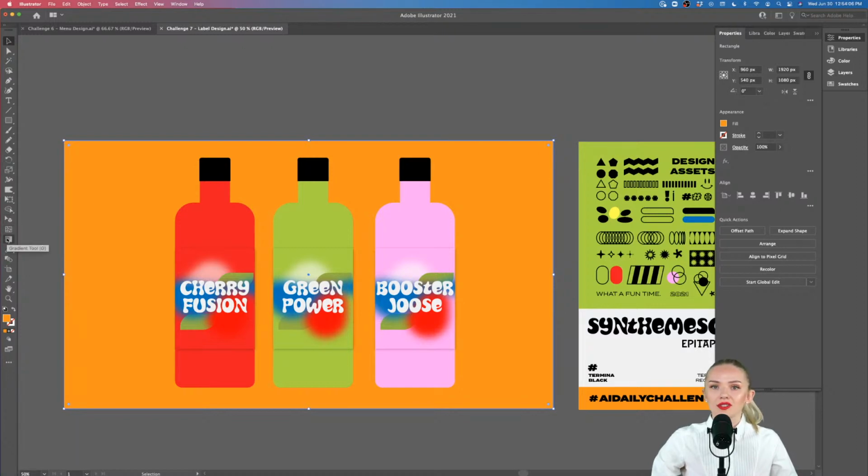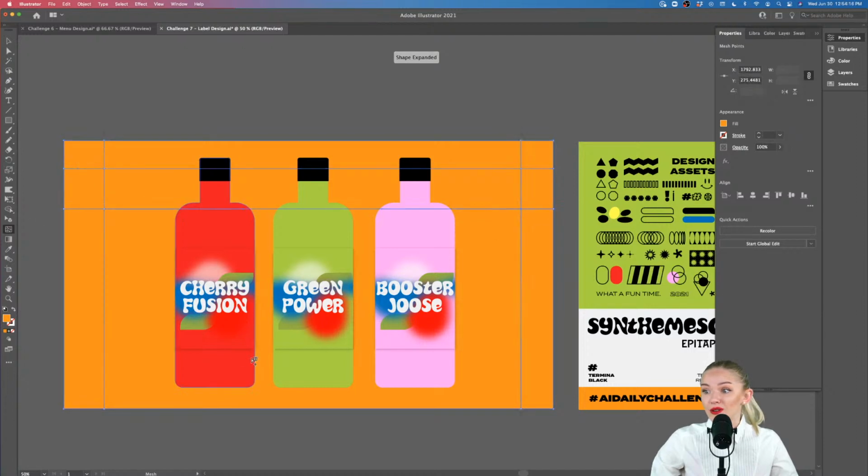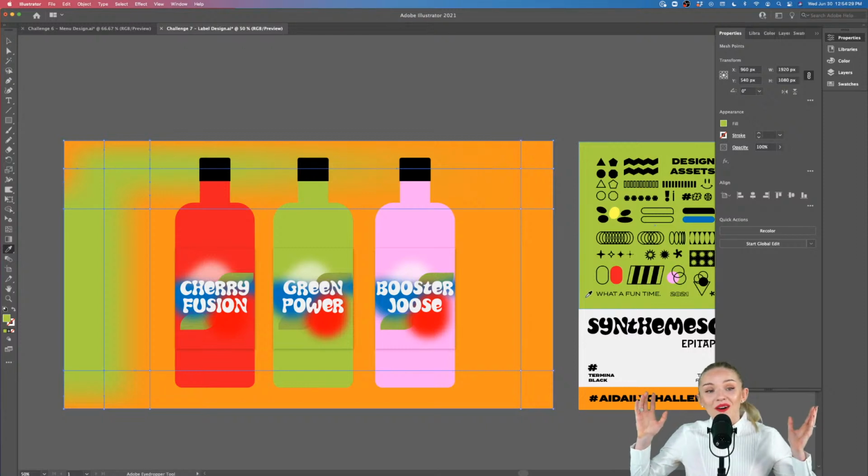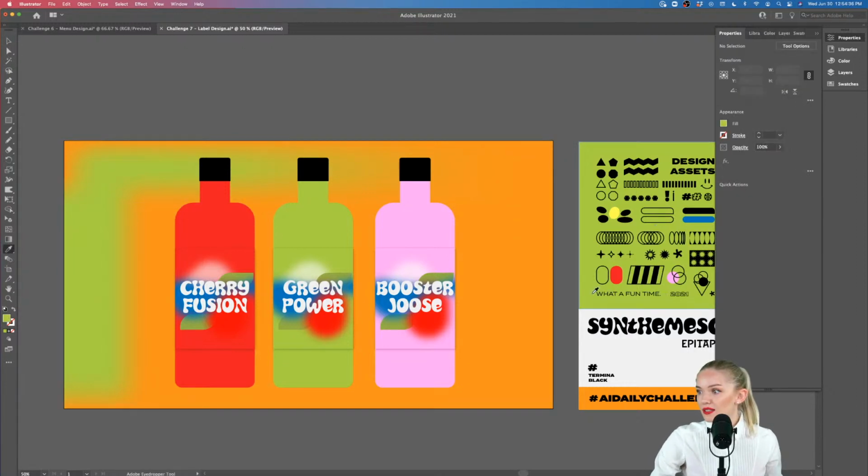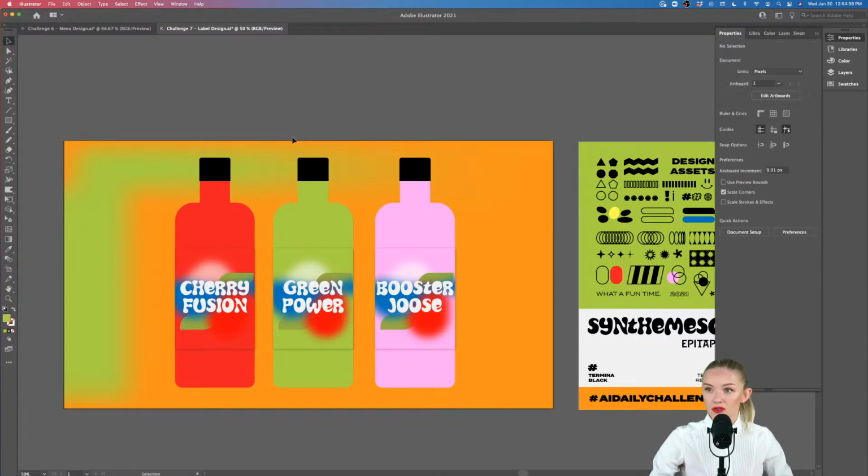Where is my gradient? By the way, you can also use the mesh tool to create a gradient. Did you know that? So with the mesh tool, you can create several points in your design, and you can use the direct selection tool and grab any of these points and use the eyedropper tool and make them a different color. Whoa. Okay, so this is another way of making a gradient. Cool, right? We're learning so many new things today.